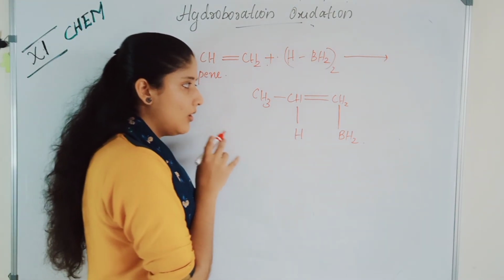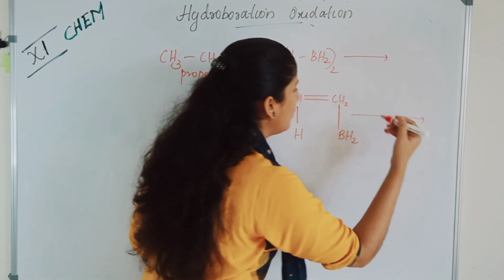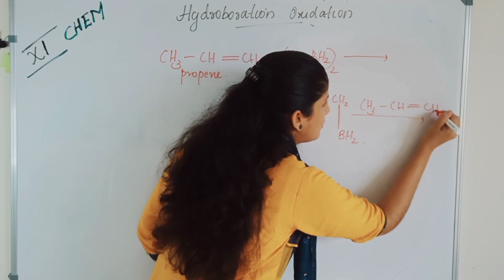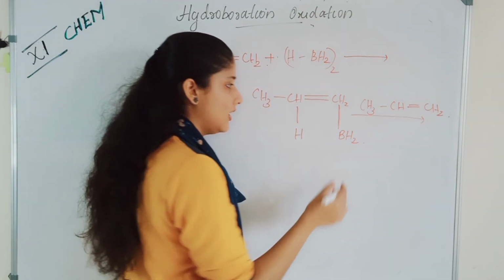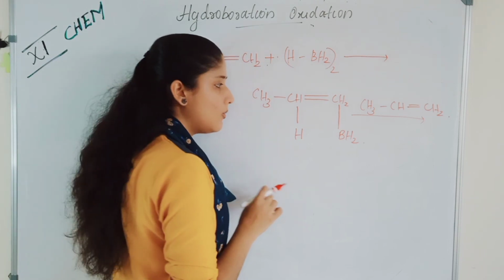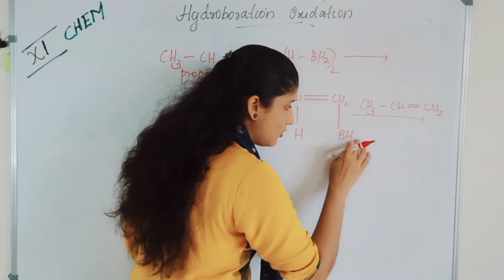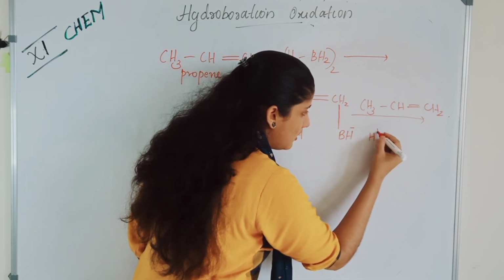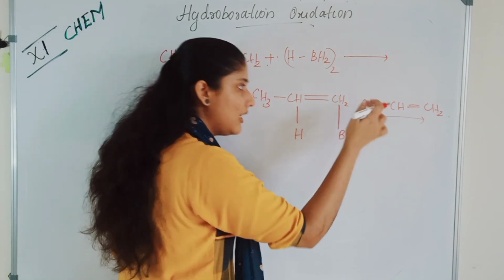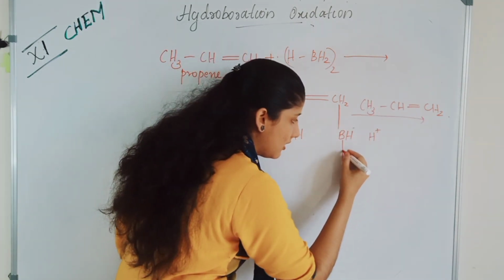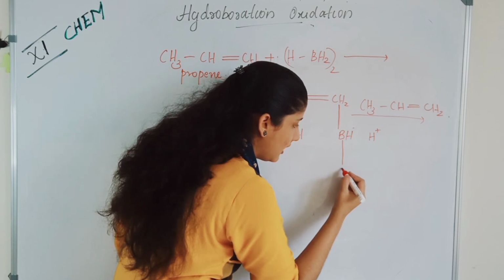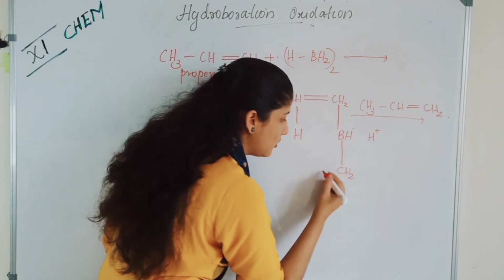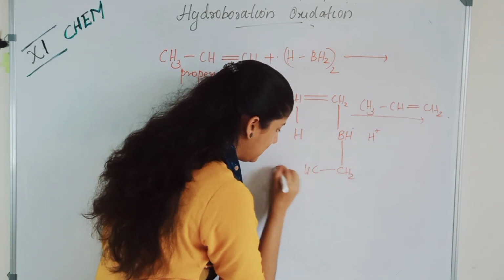Okay, next we will add one more molecule of propene, CH3, CH double bond CH2. Here look, there is BH2. So what happens is that this BH2 will dissociate as BH minus and H plus. So here the next molecule will add, losing one hydrogen, and here you will get CH2, and the other hydrogen will add here, CH2, CH, CH3.